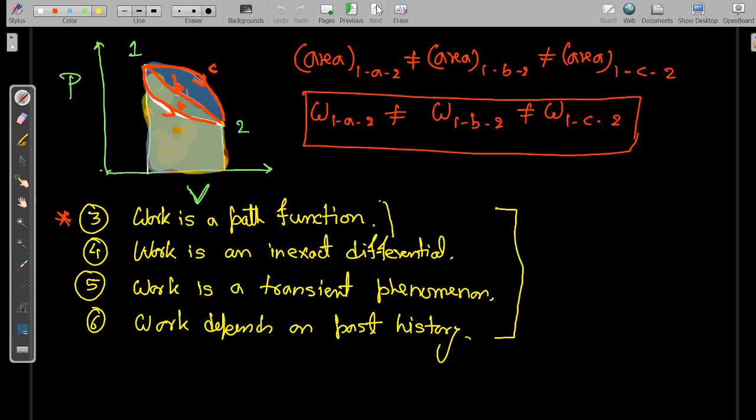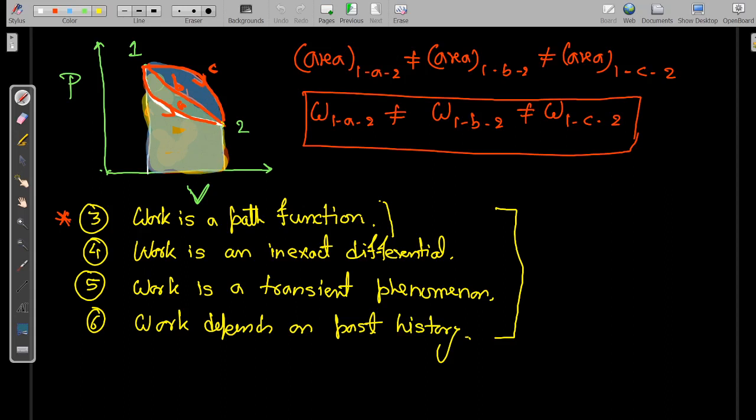Then you can show that if the path changes, the area under the curve will definitely change. So work will change, because the area under the curve is the work for a closed system. Remember that I am talking about a closed system. So area under the curve is different for different paths. So work is a path function.